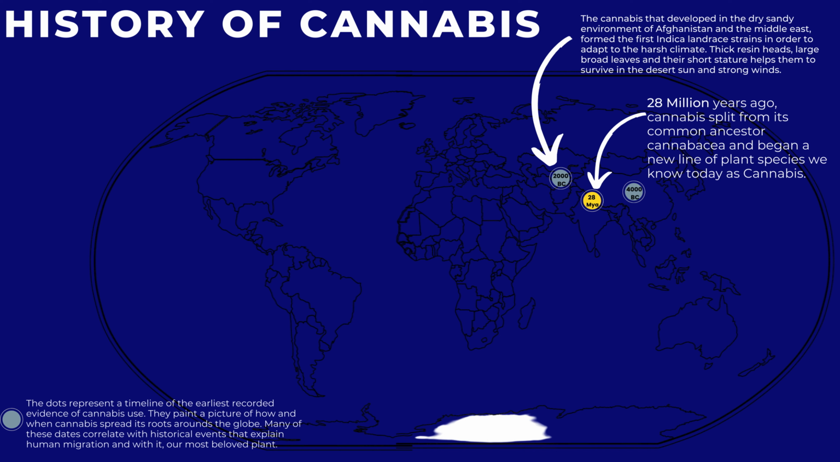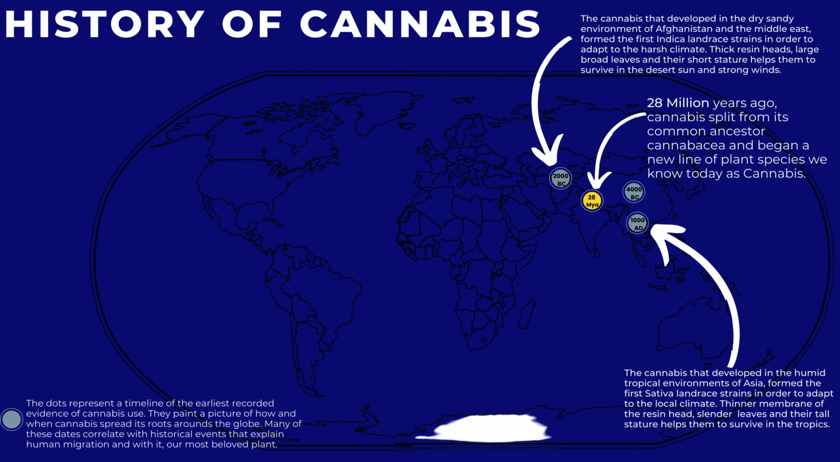Thick resin heads, large, broad leaves, and their short stature helps them to survive in the desert sun and strong winds. The cannabis that developed in the humid, tropical environments of Asia formed the first sativa landrace strains in order to adapt to the local climate. Thinner membrane of the resin head, slender leaves, and their tall stature helps them to survive in the tropics.